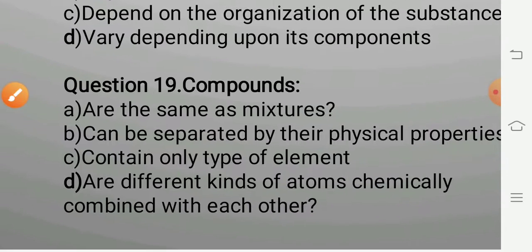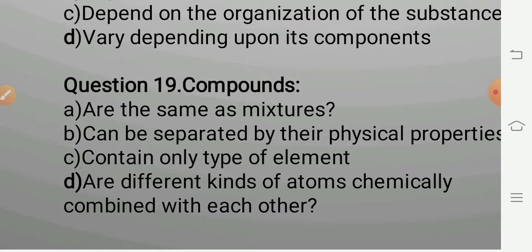Question number 19. Compounds. From these MCQs, you can easily understand the definitions of compound, element and mixture. So, this question depends on the definition.